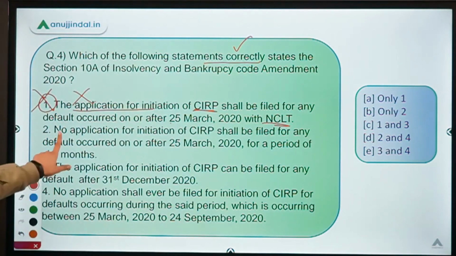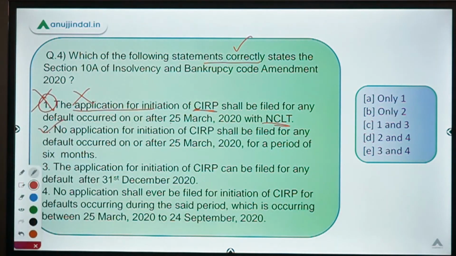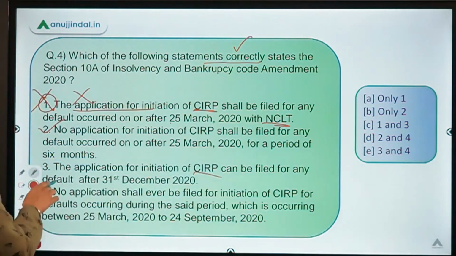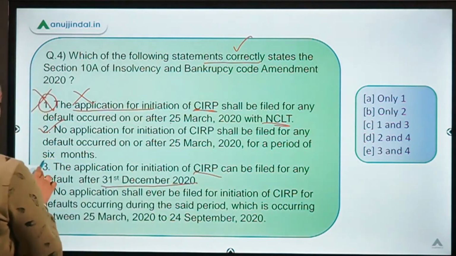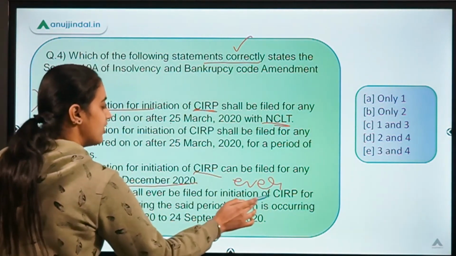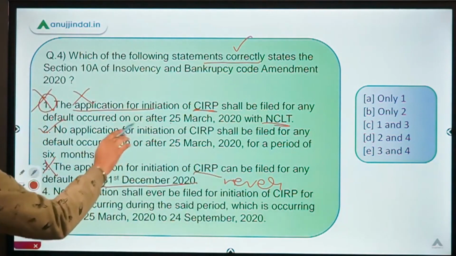The second one states no application for initiation of CIRP can be filed. This statement is correct. The third one says the application for initiation of CIRP, that is the Corporate Insolvency Resolution Process, can be filed after 31st December. Absolutely not. Never ever can you file for the resolution process for this 6 month time period.